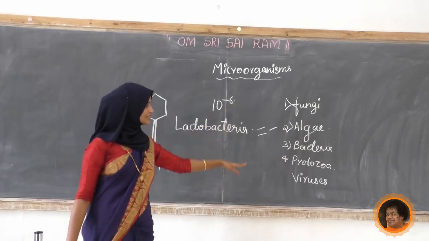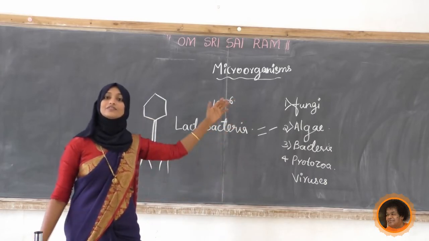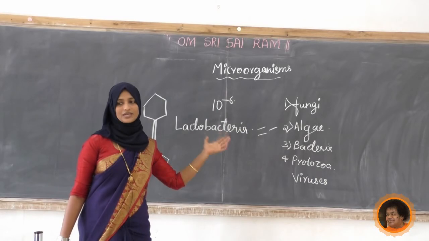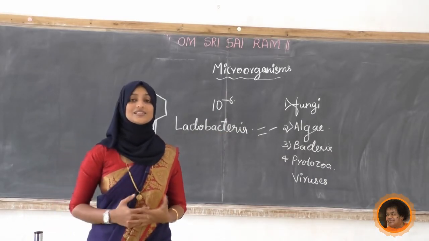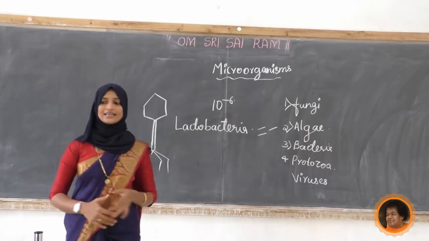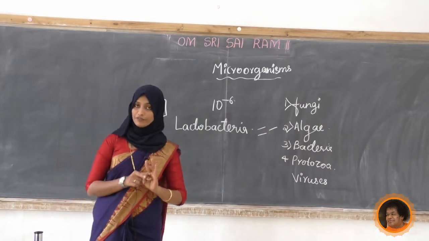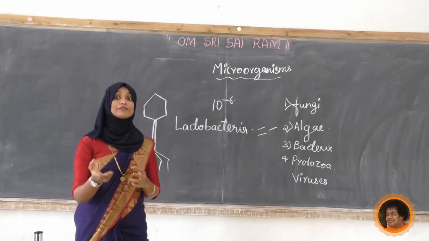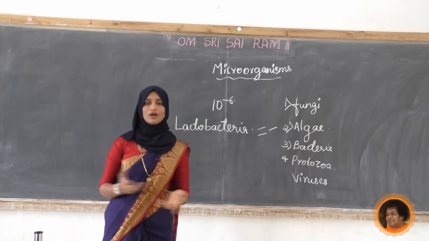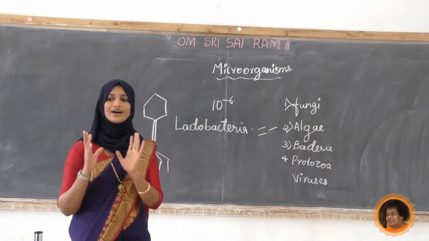So all these characteristics we have studied, the different diseases we have studied. Some other common ailments, that is the diseases given by microorganisms, are common cold, fever, common cough, and influenza, which is called flu. All those things are common ailments we can say.